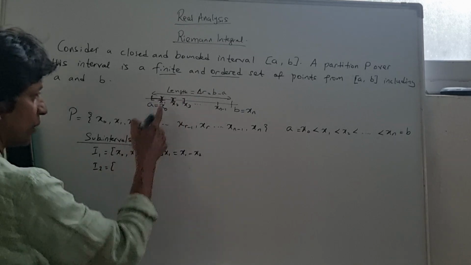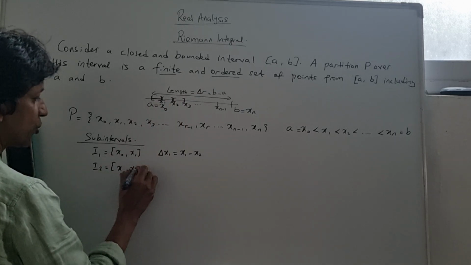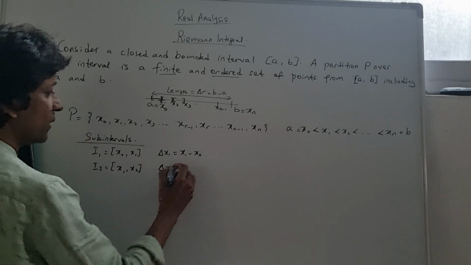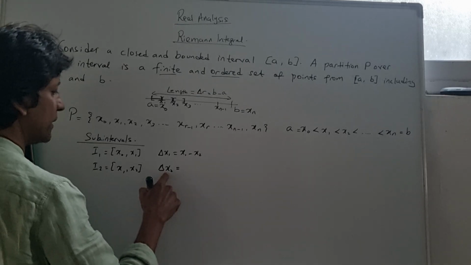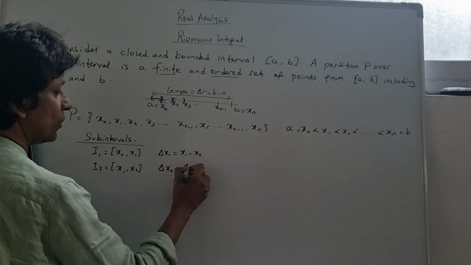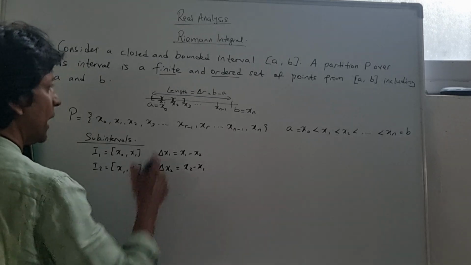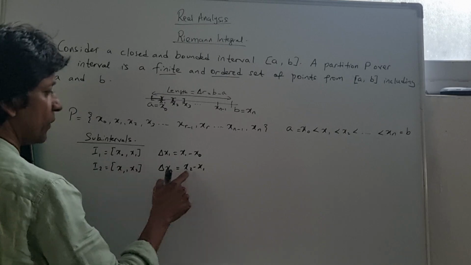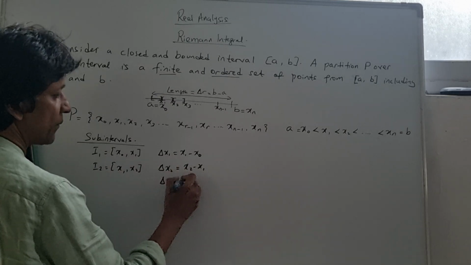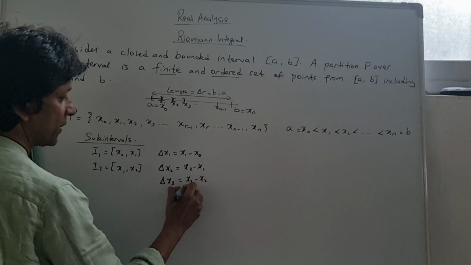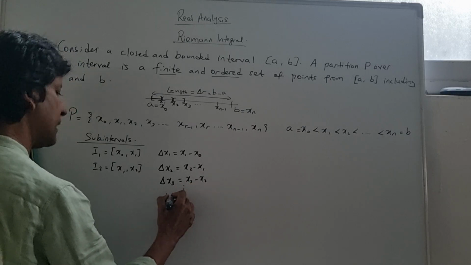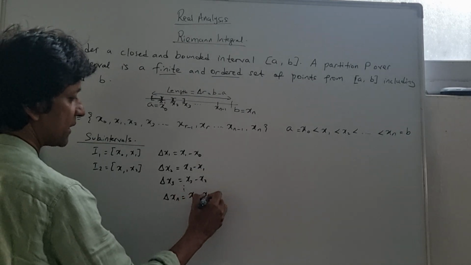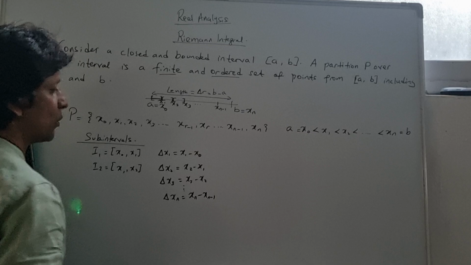The second sub-interval will be from x1 to x2, and delta x2 is going to be x2 minus x1. Sorry about that, it is x1 minus x0, x2 minus x1, then x3 minus x2, dot dot dot, going up to delta xn, which is xn minus xn minus 1. The greater one minus the bigger one.